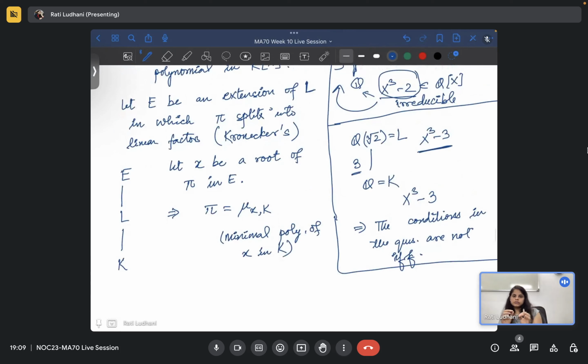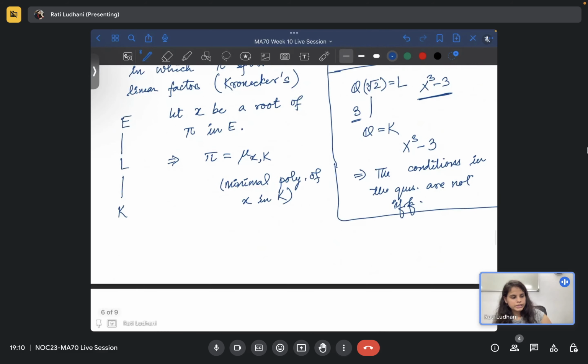So, what I have done, I have picked a root because it's good to have the root to think about the extensions. Okay, because there is a polynomial pi which is irreducible. So, without loss of generality, we have assumed that this is monic. Now, you pick a root in some extension where it will split. So, you pick a root x and you consider that x. Then you can say that pi is a minimal polynomial of x in k. Why is that?